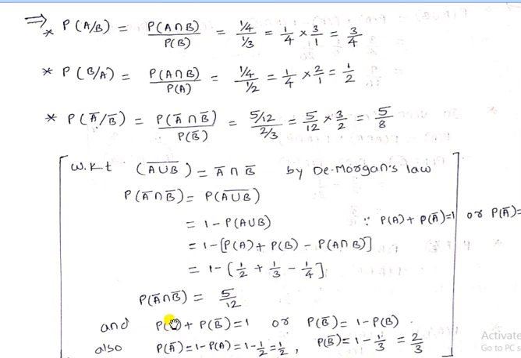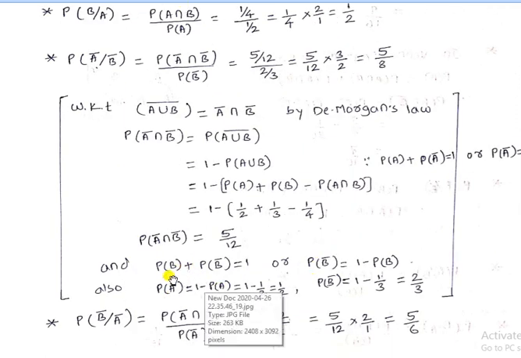Shifting P of B to the right hand side, P of B bar is 1 minus P of B. We know that the value of P of B is 1 divided by 3, so 1 minus 1 by 3 becomes 2 divided by 3, which is the value of P of B bar.